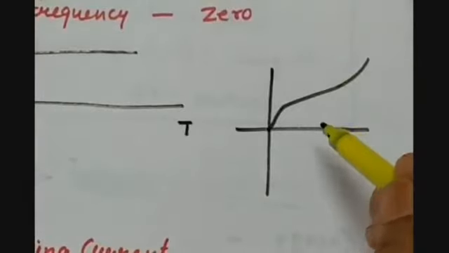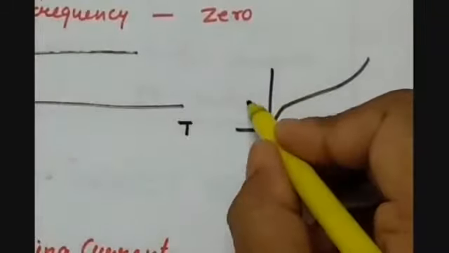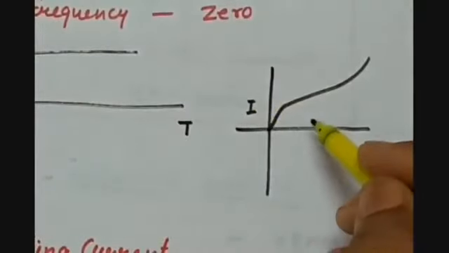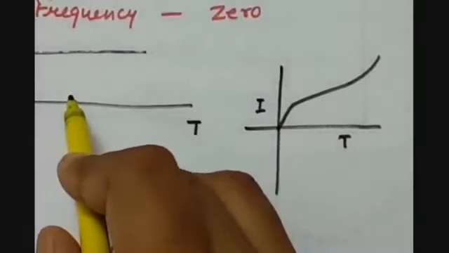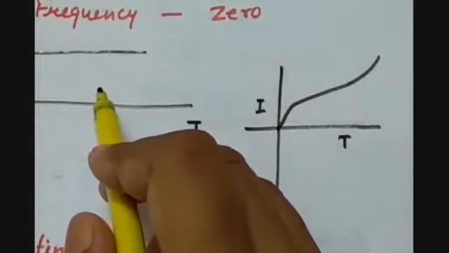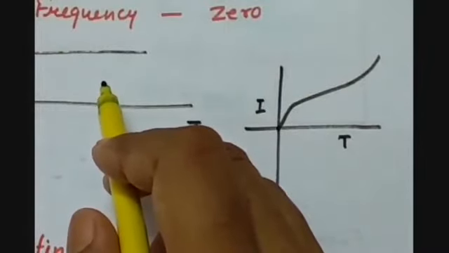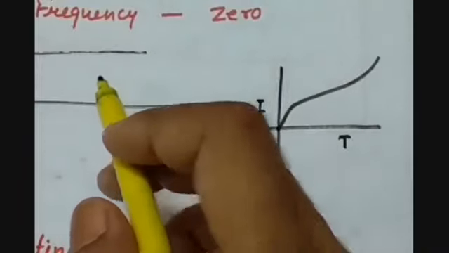So there is no direction change. That means this is also direct current. Here we have the varying magnitude and here we have the constant magnitude. So there is no repetition of cycles as we have in alternating current.